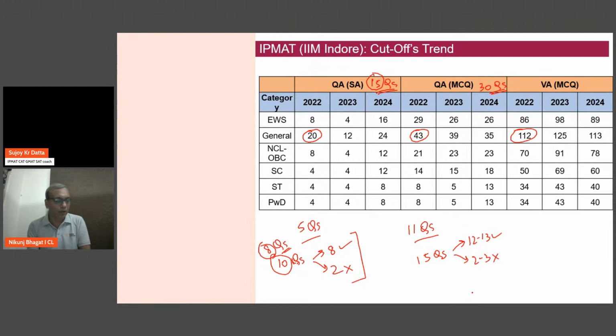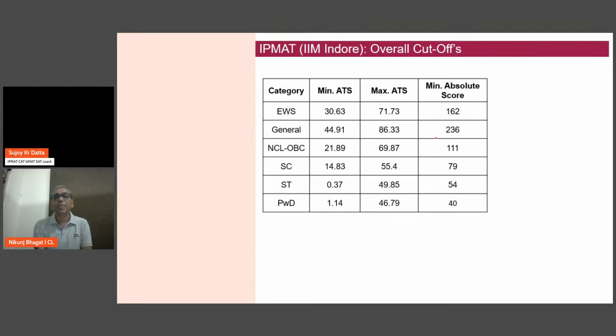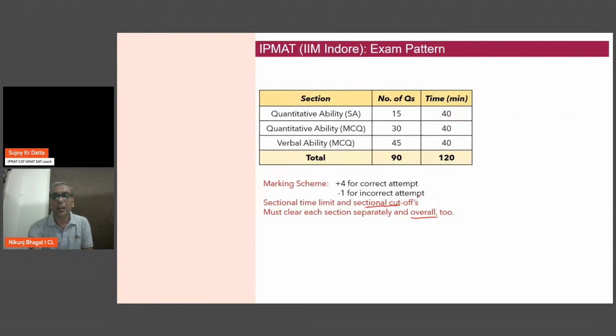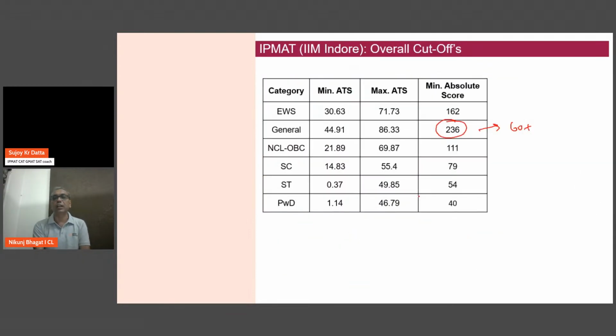But one very important thing which we need to keep in mind here is the overall cutoff, which is around 236, roughly 60 marks plus the sectional sums. If you look at 2024, this overall cutoff is for 24 plus 35 plus 113, that comes to roughly 172, and we are looking at an overall cutoff of 236.